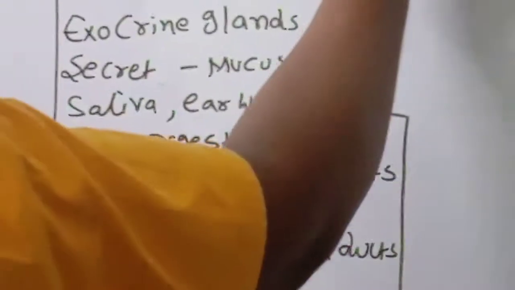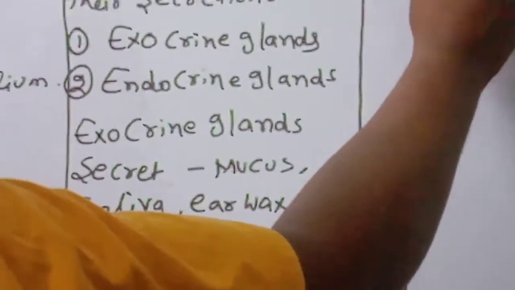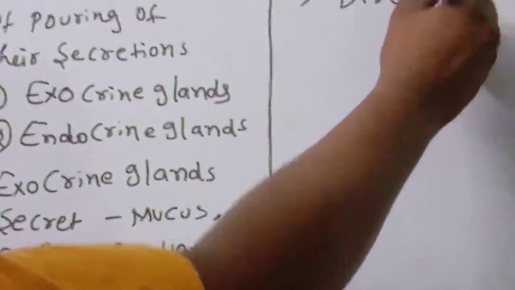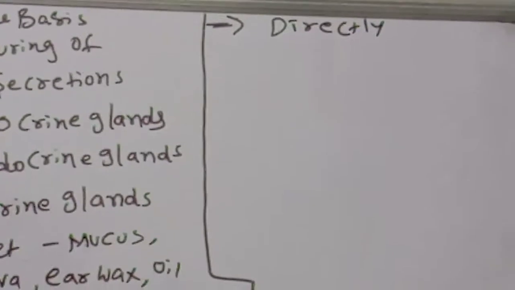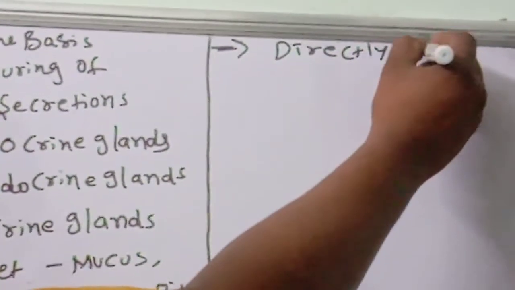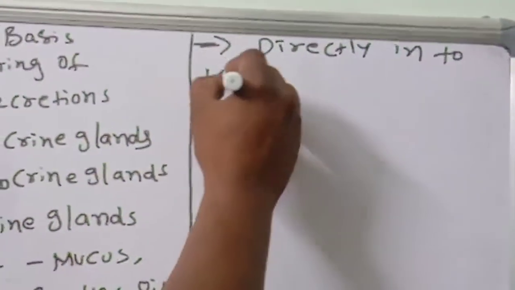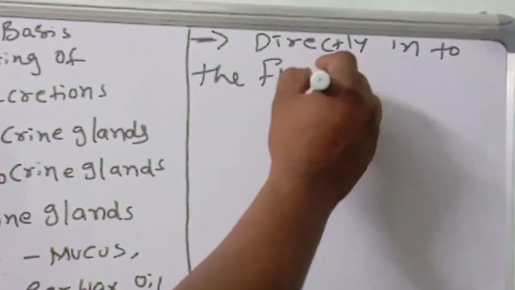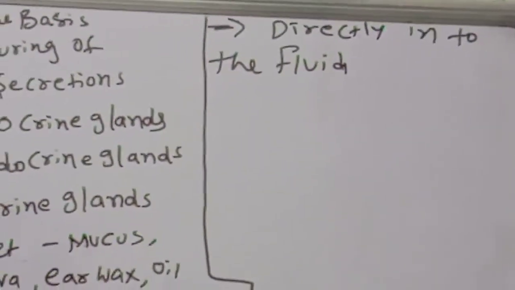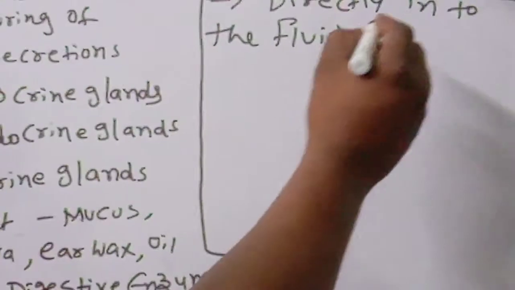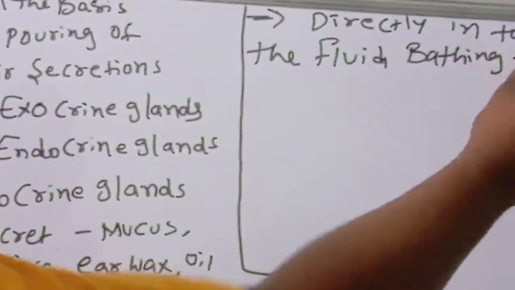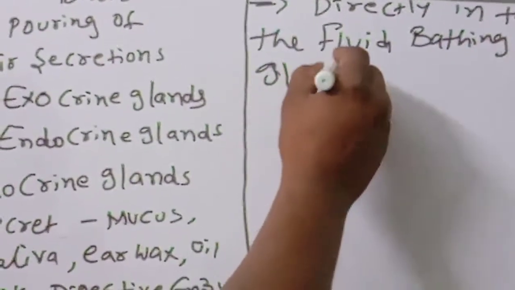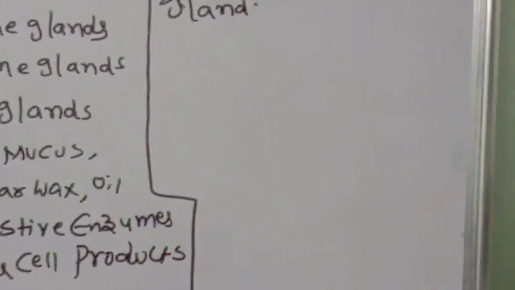These hormones are released directly into the fluid bathing the gland. This point you also remember.